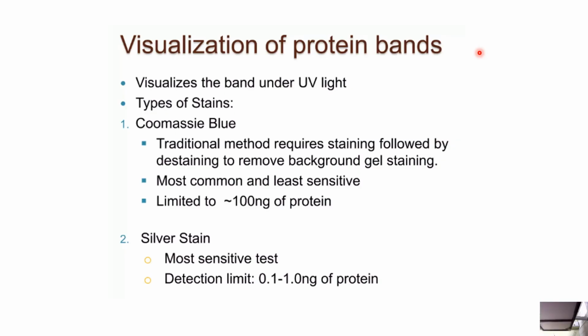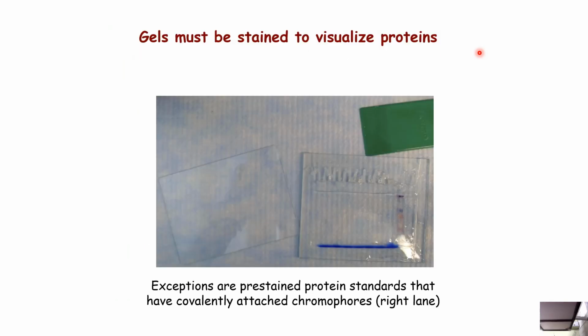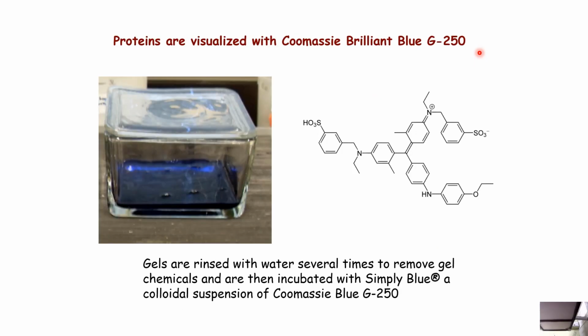So the types of stains can be Coomassie blue, which is the traditional method and requires staining followed by de-staining to remove background gel staining. It is the most common and least sensitive, limited to 100 nanograms of protein. Below that, I don't think this can be seen. Silver stain is the most sensitive, with a detection limit of 0.1 to 1 nanogram of protein. Proteins are visualized in Coomassie brilliant blue.